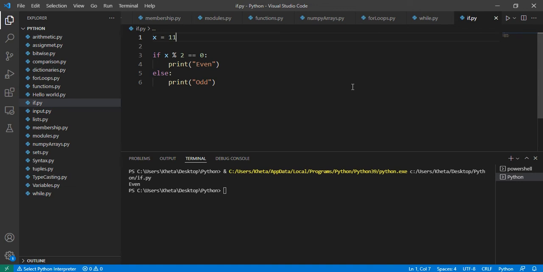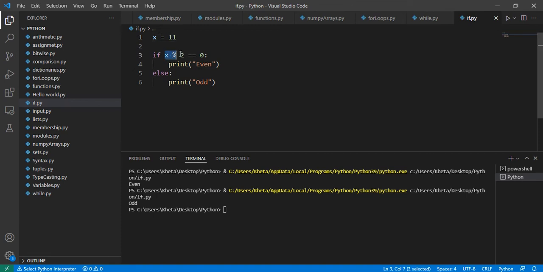We're going to run that, and hopefully it doesn't take that much time, but it is taking a lot of time. Let's be patient and wait for it to run. Expect the result to be odd. Okay, and there's the result. It's odd. So you can play around with this just to check whether a number is even or odd.